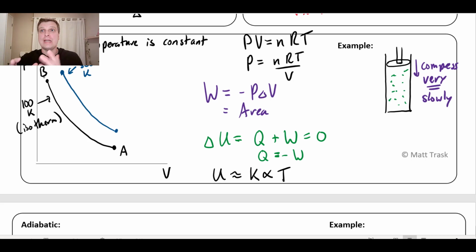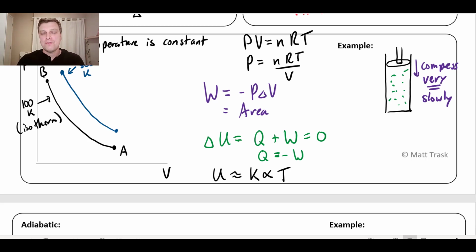But if the temperature of the gas is greater than its surroundings, then heat would flow out of the gas into the surroundings. And so then I could compress the gas just a little bit more, and the temperature of the gas would go up, and then it would be hotter than its surroundings, and the heat would flow into the surroundings, and I could repeat this process forever.